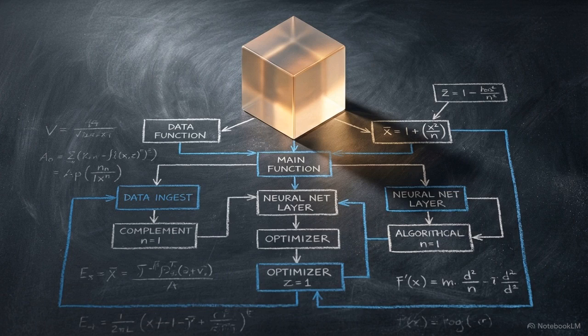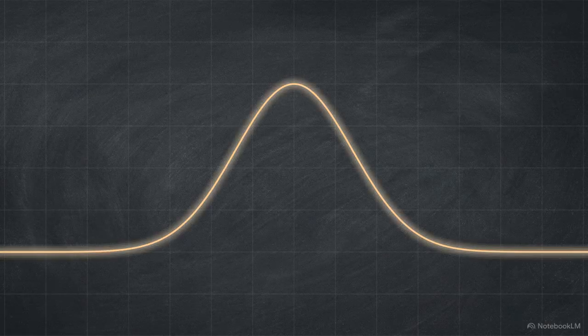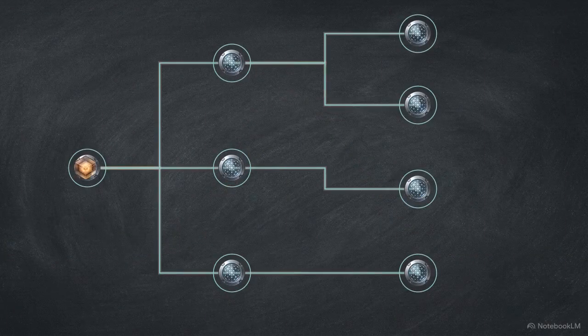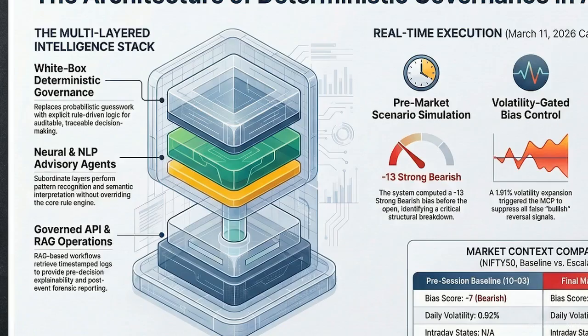Somasundaram Murugia's analytical agentic AI system was architected to solve this exact problem. It rejects pure probabilistic modeling at the execution layer, replacing it with strict rule-governed logic. This diagram shows the system's multi-layered intelligence stack. Notice that the black box neural networks are placed in a subordinate role. They function strictly as advisory agents, performing pattern recognition and noise reduction, without the authority to allocate capital.